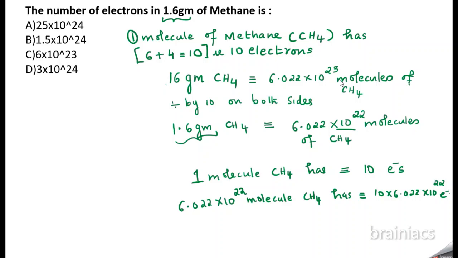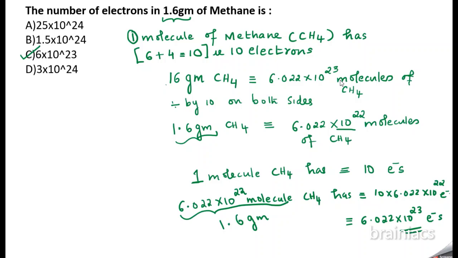Correct. So what is the answer you will get? 6.022 into 10 power 23 electrons. So now you know that 6.022 into 10 power 22 molecules is equivalent to 1.6 gram. That means 1.6 gram CH4 has 6.022 into 10 power 23 electrons. That is option C.